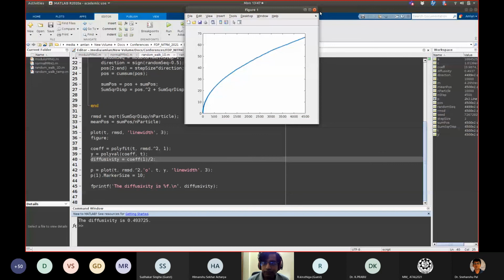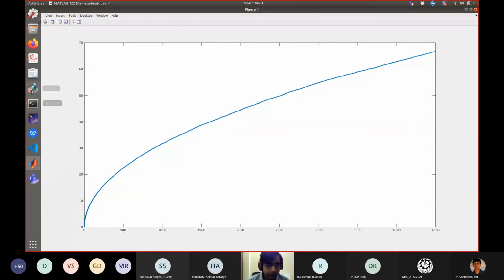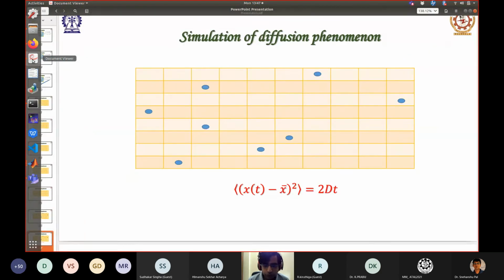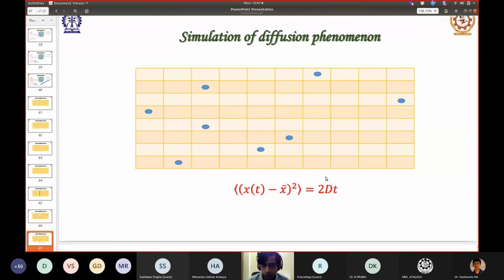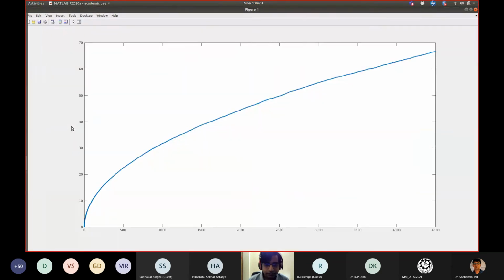Now it is done. So here you can see that when I am calculating the root mean squared deviation, the root mean squared deviation is basically the square root of this one, that we call the RMS value. So the root mean square value should be proportional to square root t. So it is a root t kind of a plot, which you can see here. The root mean square value which I am plotting here is varying as a square root of t kind of a relation.